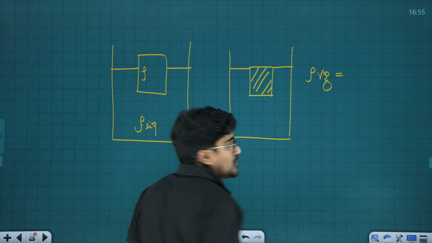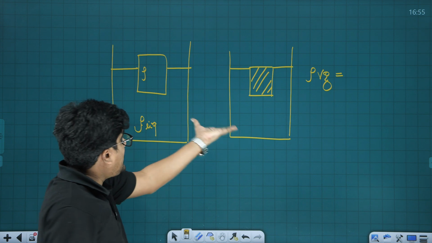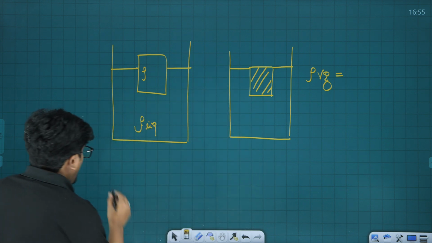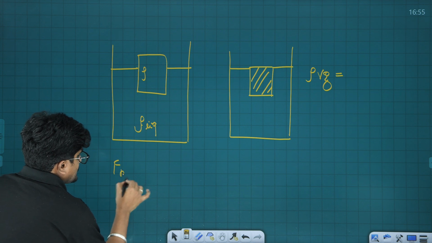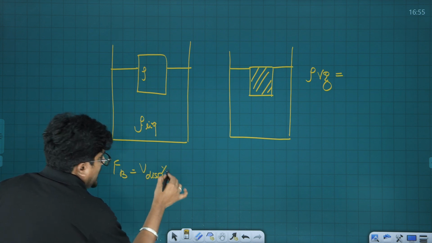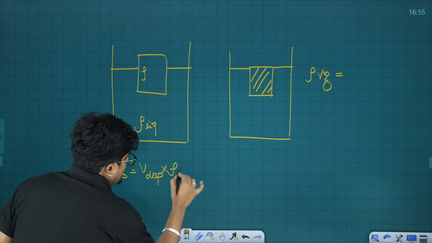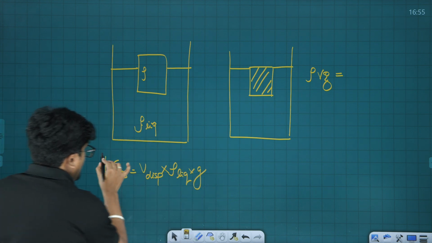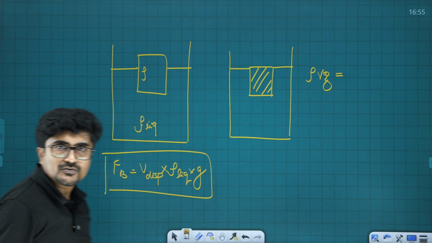That is equal to the buoyant force, which I repeat is the volume displaced multiplied by the density of the liquid multiplied by the acceleration due to gravity. This is the buoyant force.